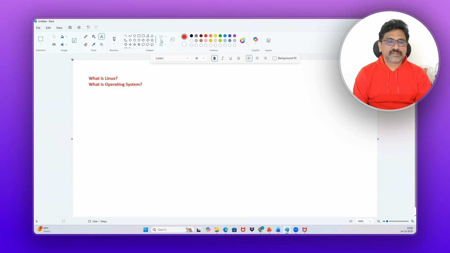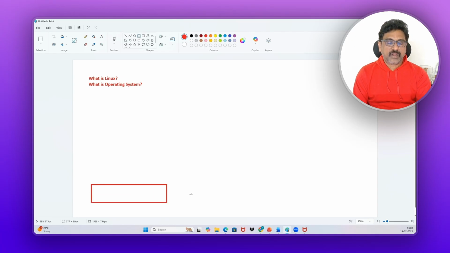Now, let us take a laptop as an example. So this is the laptop. What will be there inside the laptop? Hardware will be there. Hardware means one hard disk, something like a 500 GB hard disk. And RAM, something like 12 GB, 16 GB RAM.